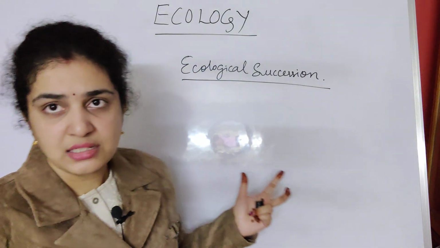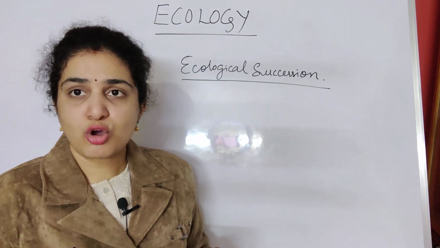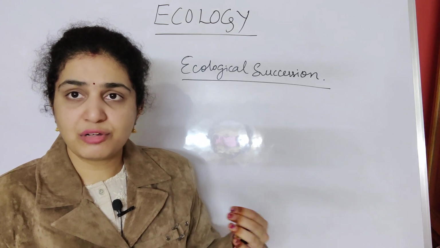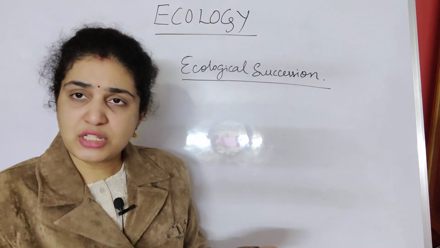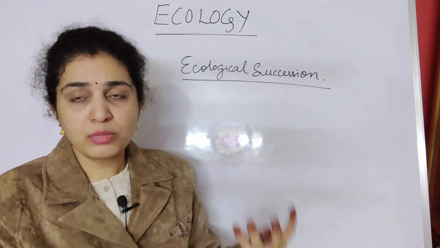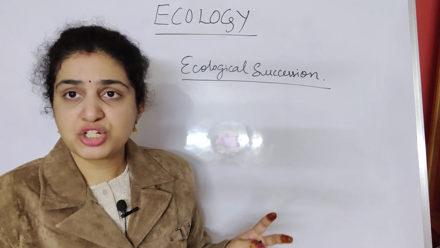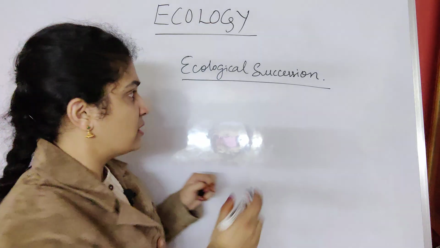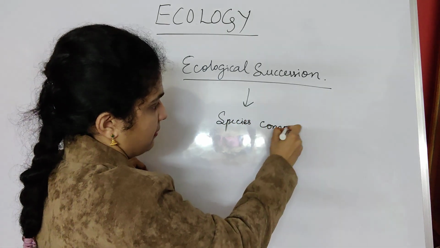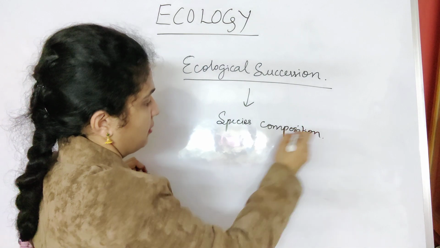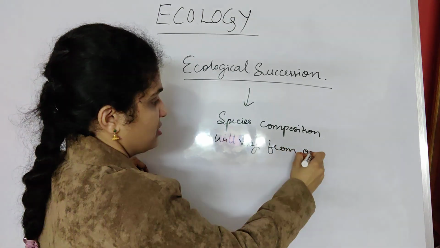In ecological succession, what is the definition? If the species composition varies from one area to another, it is called ecological succession. Means the species may vary; everywhere numerous species won't be present. So they vary from one place to another. When the species composition varies from one place to another, it is called ecological succession.